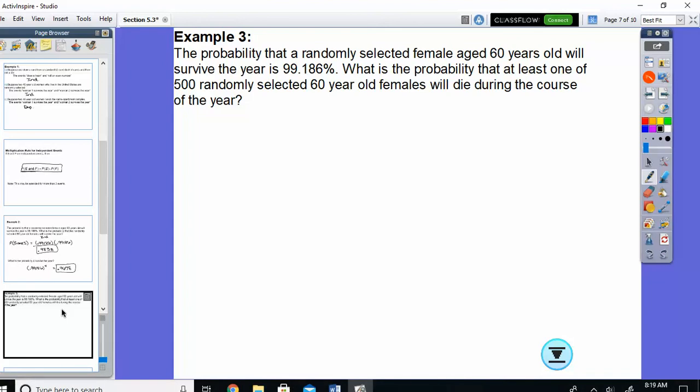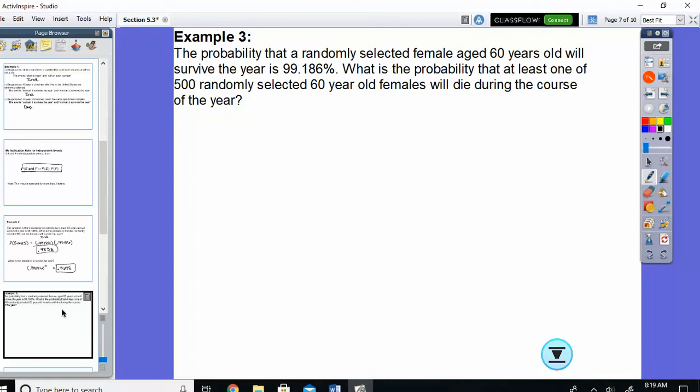Yes. So you have to first consider each one of the 500 people could be the person that doesn't survive, or there could be 2 that don't survive, or 3, or 4, all the way up to 500, because I just asked for at least one. So how on earth can we go about computing this probability if we don't want to sit here all day?